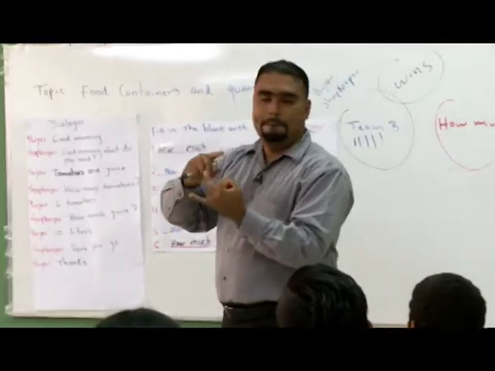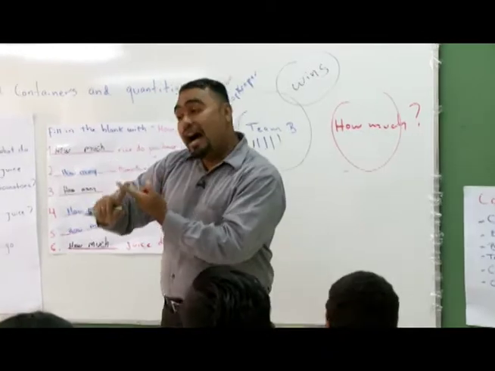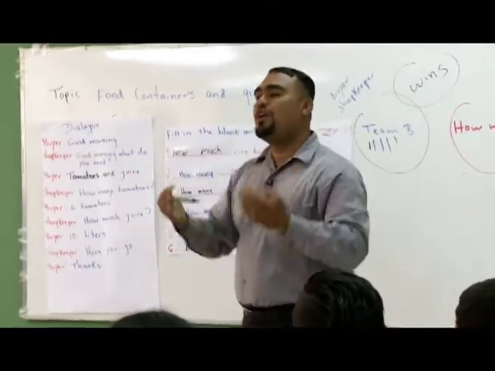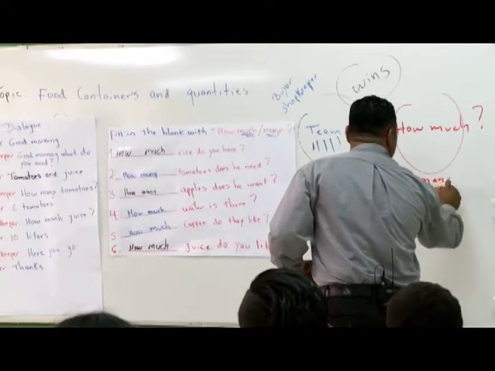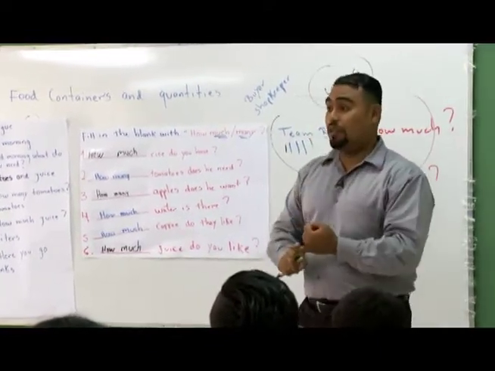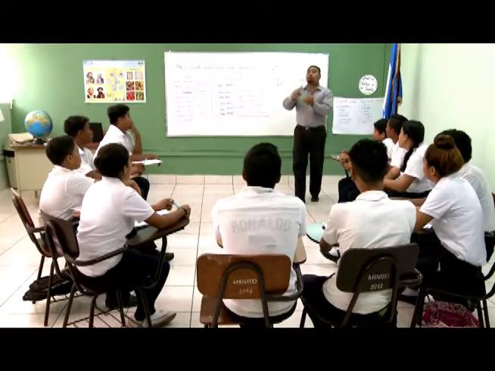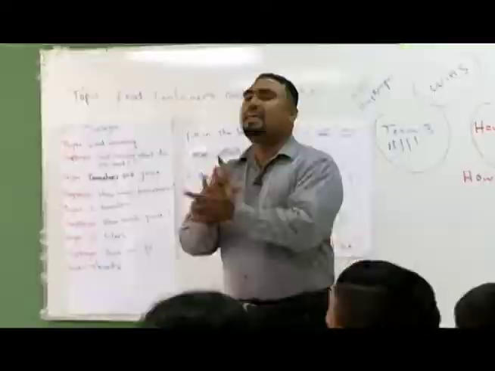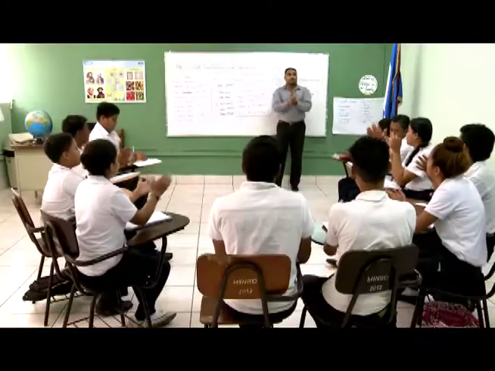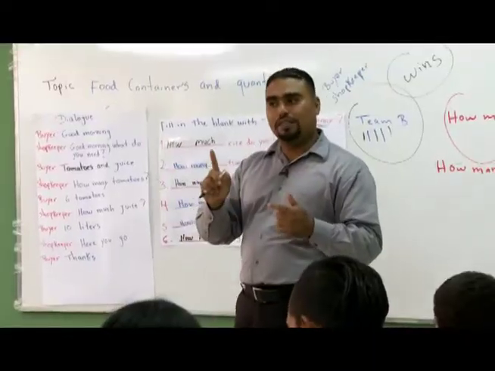Rice, beans, water, coffee, etc. Okay, now we use how many for countables, right? And can you give me example of countable nouns? Tomatoes, apples, bananas, carrots, etc. Very good. Clap for you guys. Excellent. So now we are going to have the homework. Okay? Any questions so far? No question. Good.